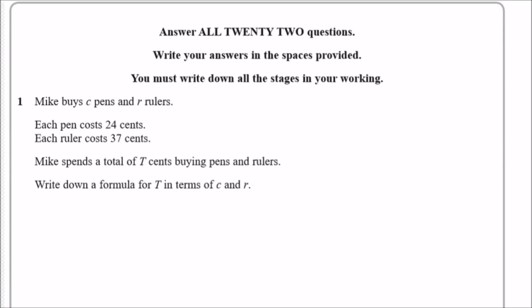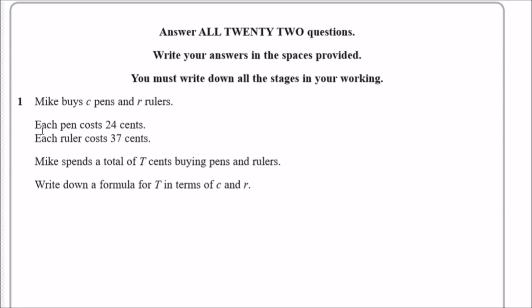Okay, so what does Mike do here? Mike buys C pens and R rulers. Each pen costs 24 cents, whereas each ruler costs 37 cents. Mike decides to spend a total of T cents buying pens and rulers. So let's write down the formula for T in terms of C and R.